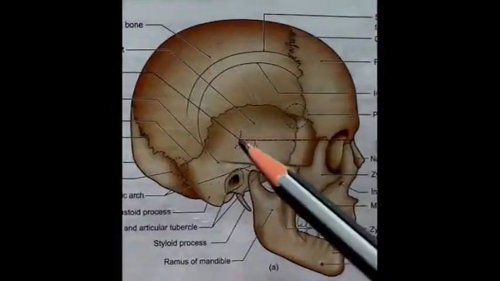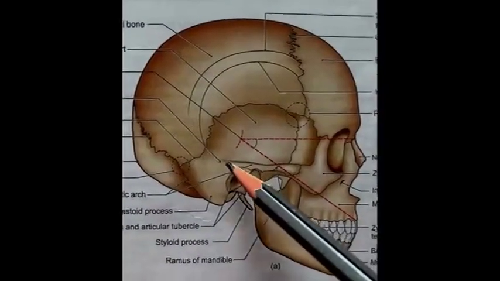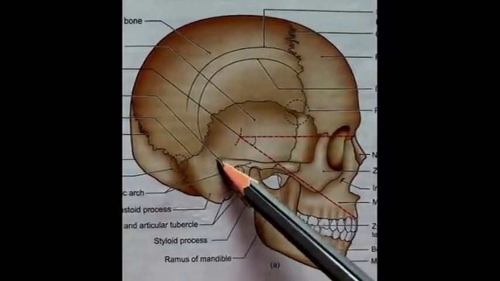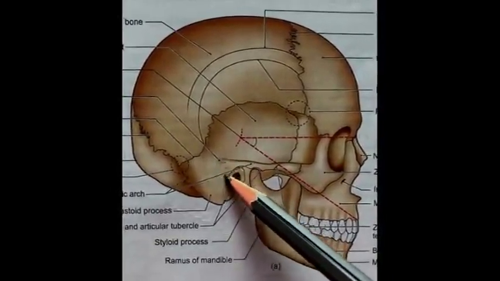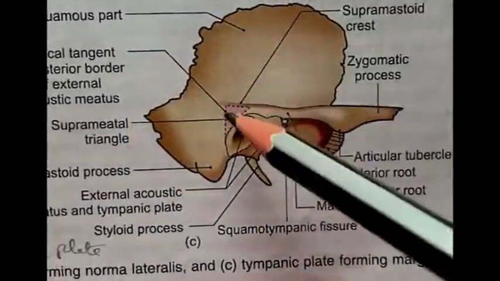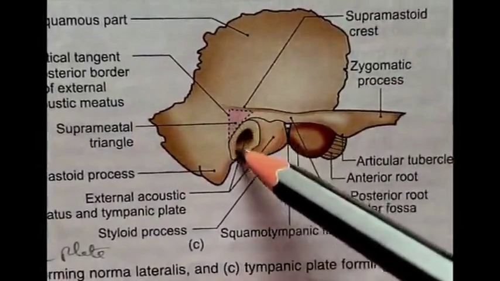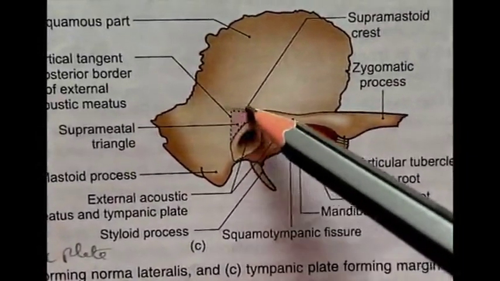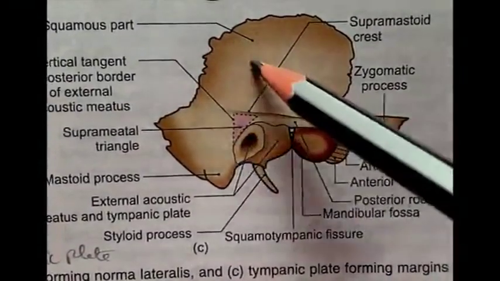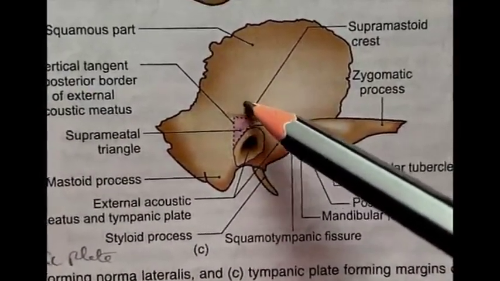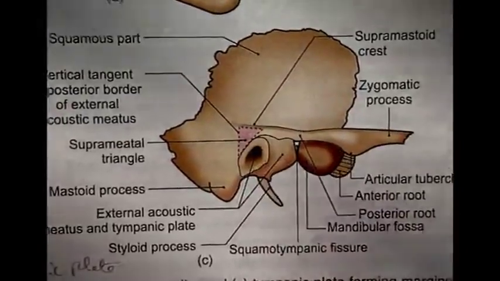And in the skull, from the lateral aspect, the lateral boundary of the mastoid antrum corresponds to the suprameatal triangle. In a disarticulated temporal bone, this is the external acoustic meatus, and above it lies the suprameatal triangle. So deeper to this suprameatal triangle lies the mastoid antrum.